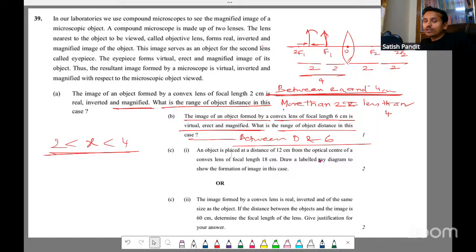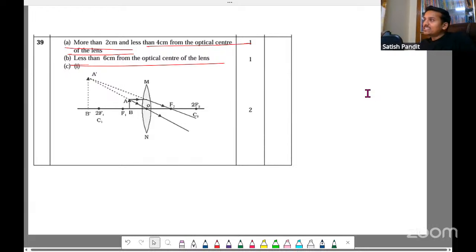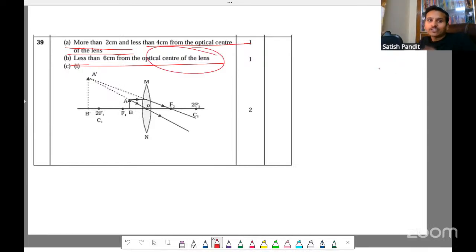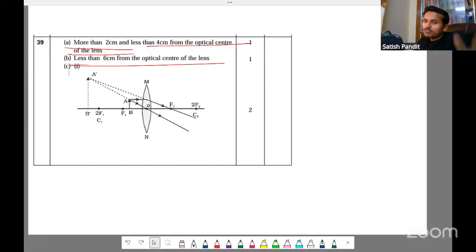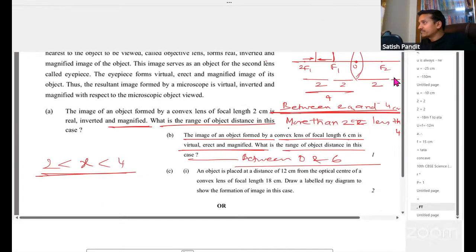Actually they have told less than 6, but anyway, between 0 and 6 means that only. Here the answer key says less than 6 from the optical center, from the lens. See, less than 6 means 0 also, like people will take. That is why it's better you write between. Less than 6 means negative also is included, right? But here they have told optical center, so that is why it's fine. But please mention between 0 and 6. That is much better.